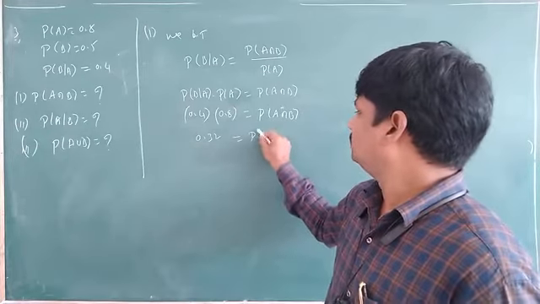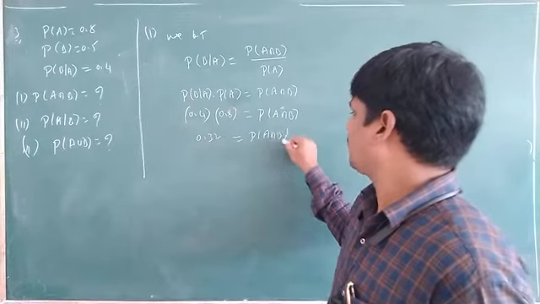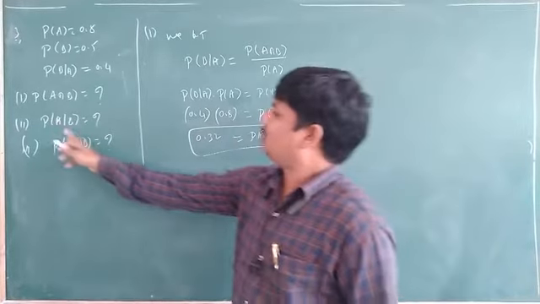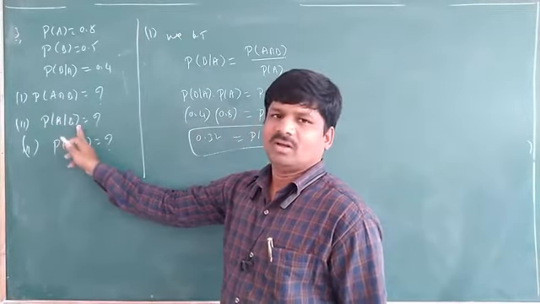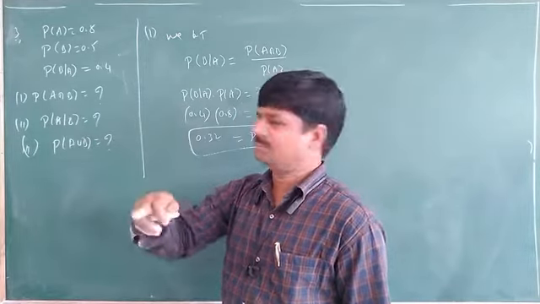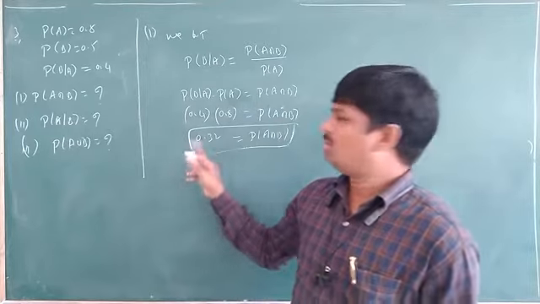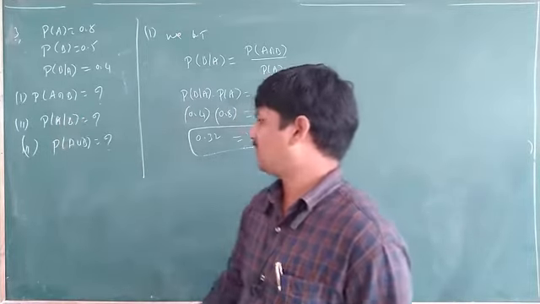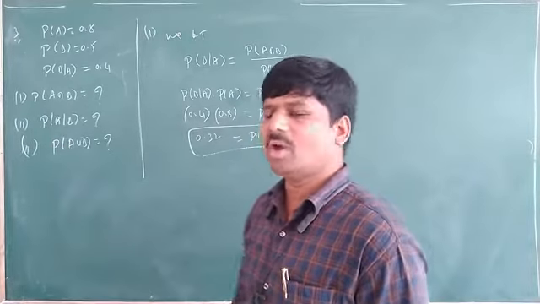0.3 is equal to probability of A intersection B. Clear? Yes. So can you find the probability of A given that B? Probability of A given that B means probability of A intersection B divided by probability of B. We have the values. Yes or no? You can find that one yourself.